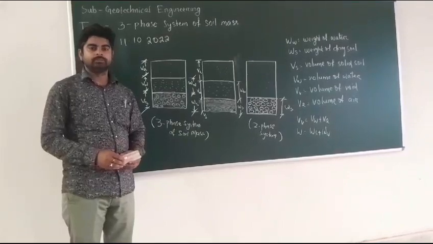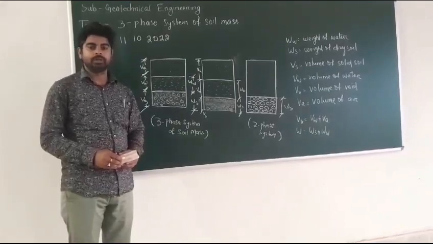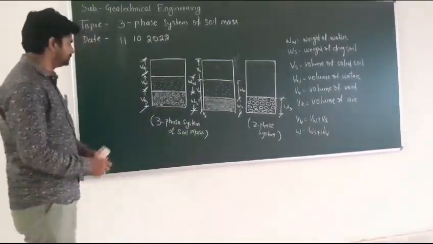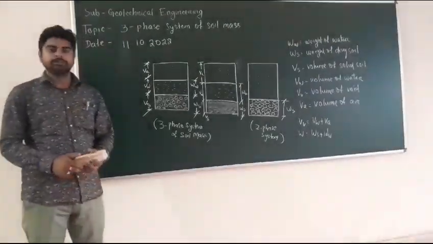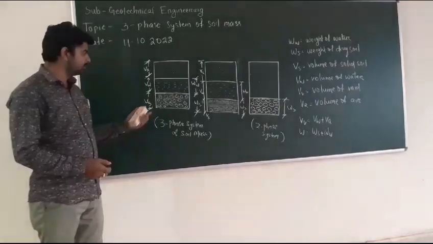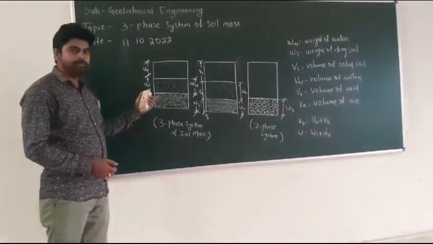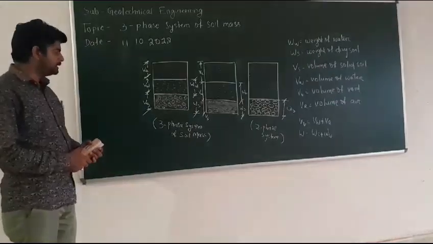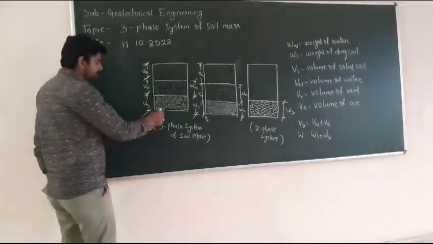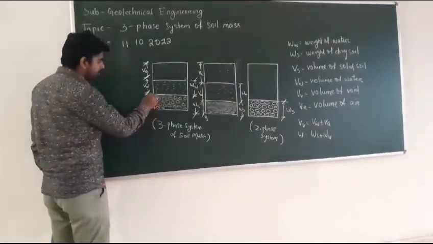Today we will discuss the three-phase system of soil mass. So basically, the soil mass consists of three phases: one is the solid phase, the liquid phase, and the air phase. So in this diagram, we can see a soil mass is divided into